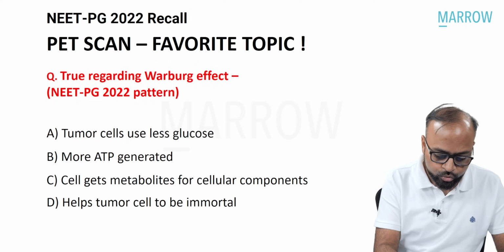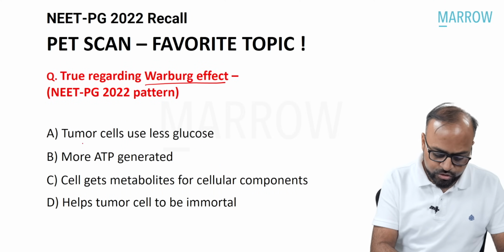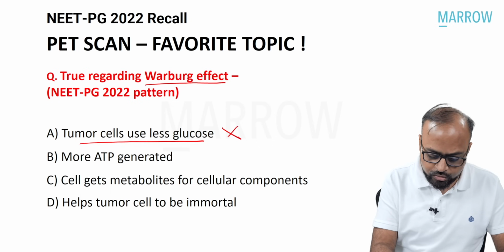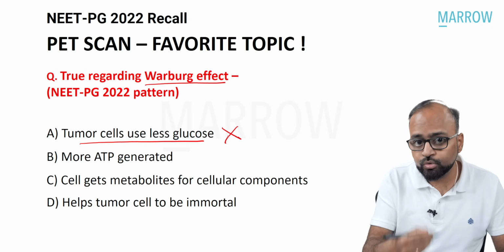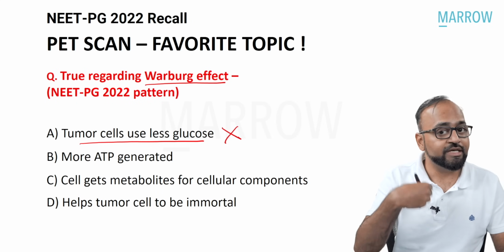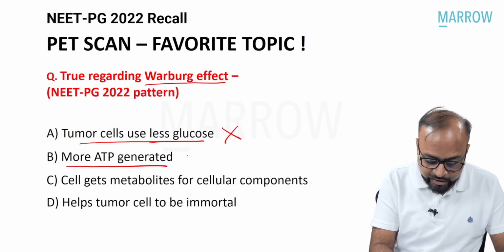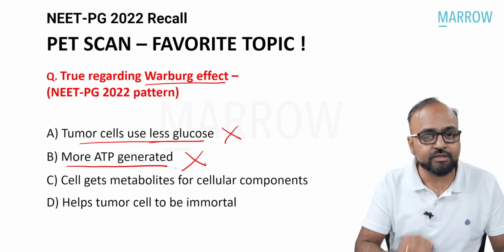So see, what is true regarding Warburg effect? Tumor cells use less glucose is not true. They in fact need more glucose because they have to divide. So there are more GLUT transporters. All the enzymes used in glucose metabolism are overexpressed. They don't use less glucose. More ATP is generated? No. Less ATP is generated. Why?